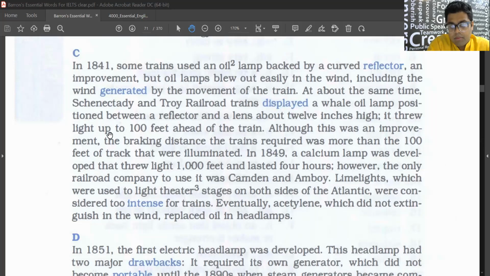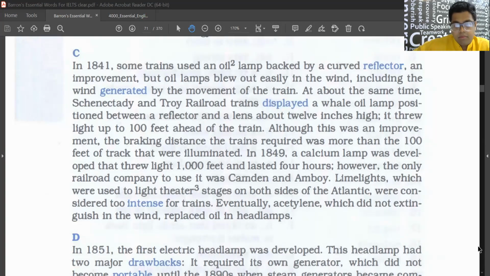It threw light up to 100 feet ahead of the train. Although this was an improvement, the braking distance the train required was more than 100 feet of track that were illuminated. In 1849, a calcium lamp was developed that threw light 1,000 feet and lasted 4 hours.